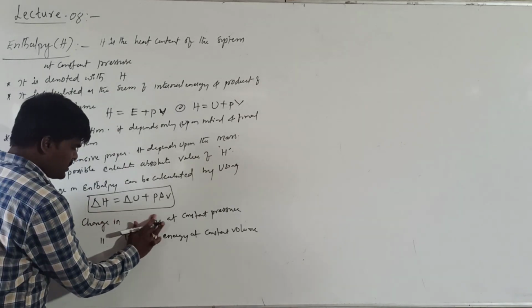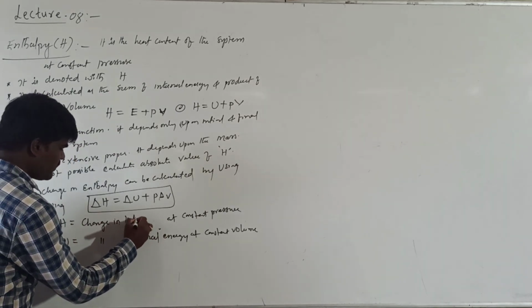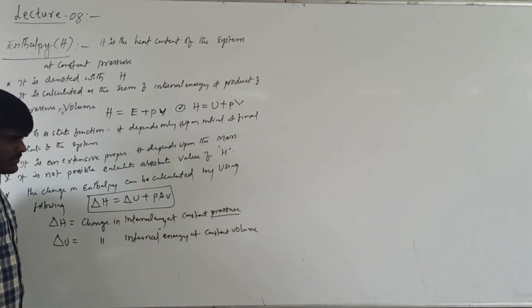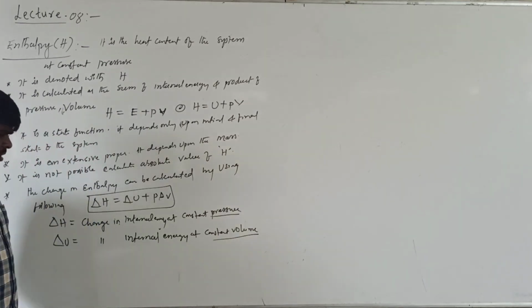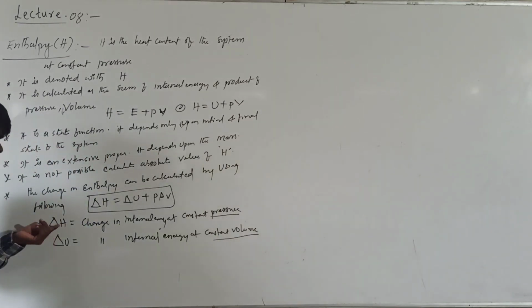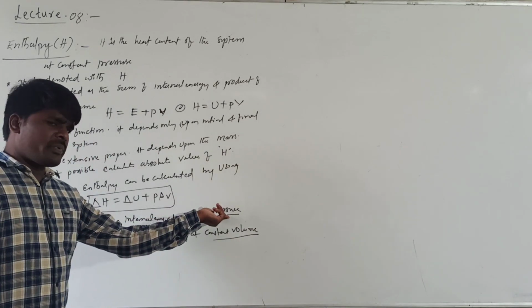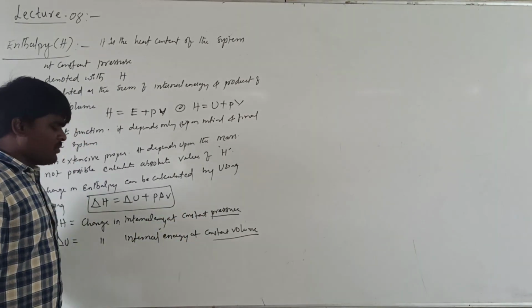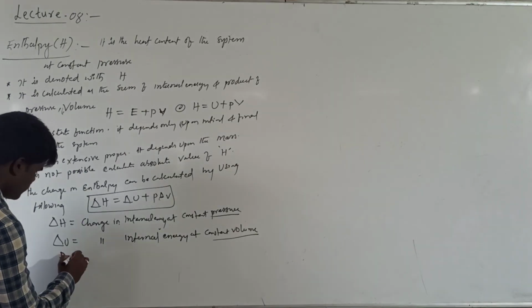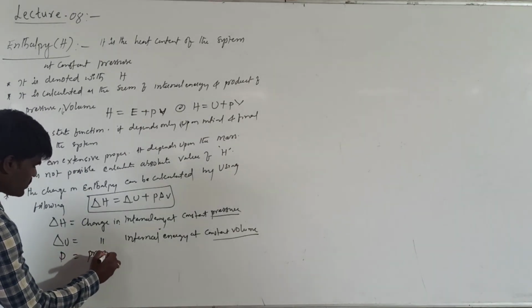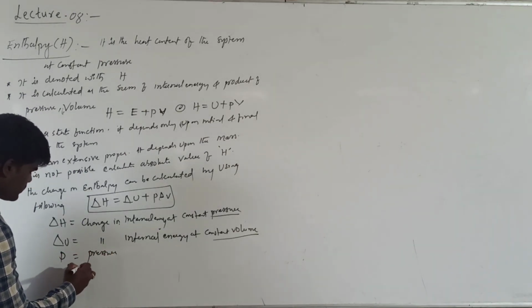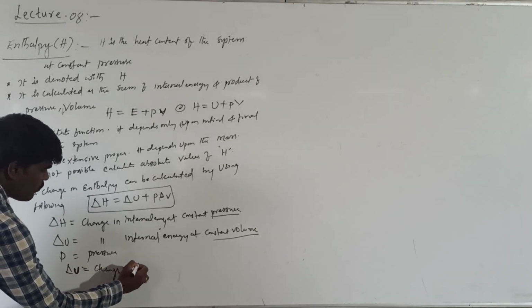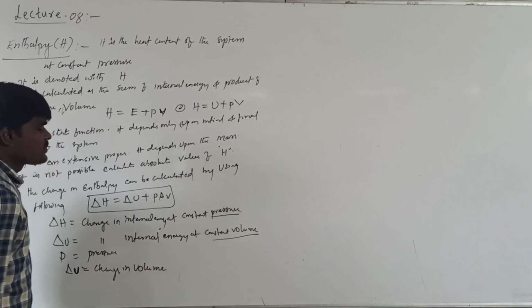Okay, change in internal energy at constant pressure and change in internal energy at constant volume. Delta H is the change in the internal energy at constant pressure, whereas delta U is the change in the internal energy at constant volume. What is P? P is the pressure, which is constant. And what is dV? It is the change in volume.